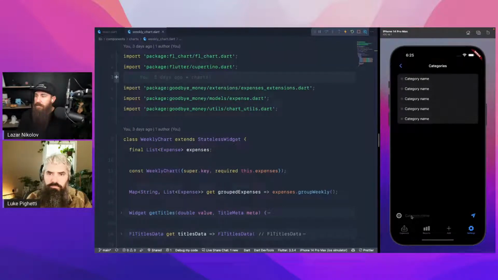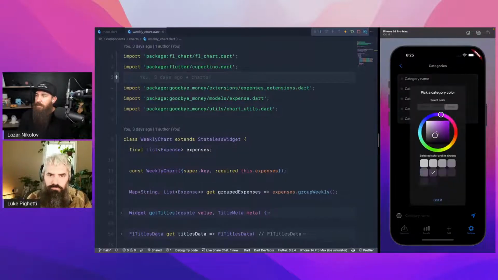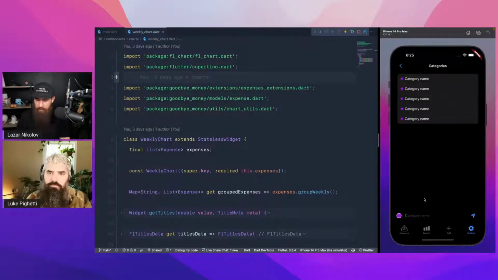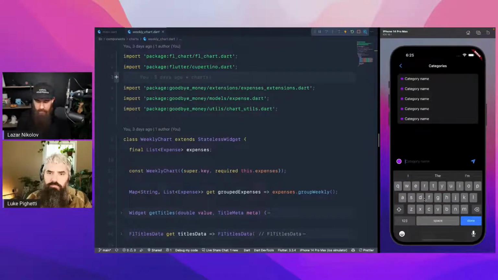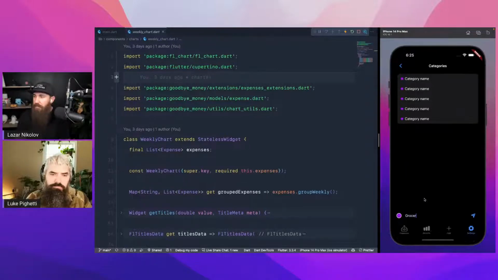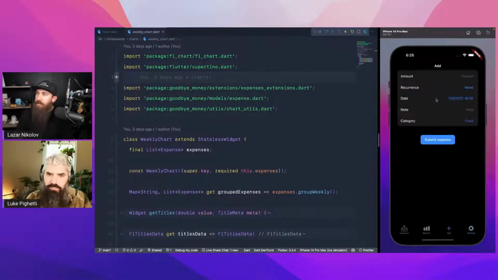And the category screen, this is mock data, this is dummy data. We have the categories here. I have a color picker that would allow us to pick a color for our category. We can say, I don't know, groceries and hit enter, and it should create. It's not creating right now. It's all static. And then we go to the add screen.